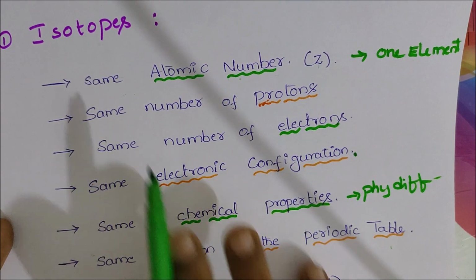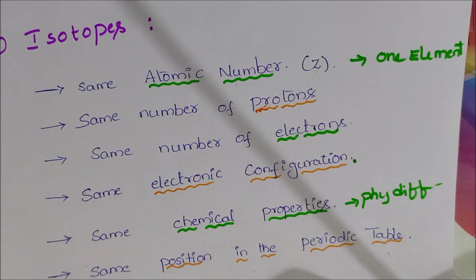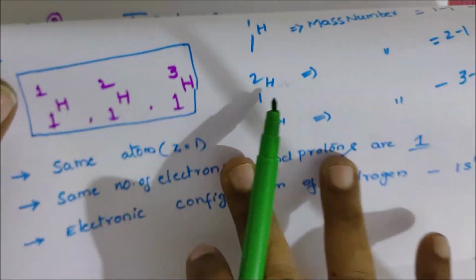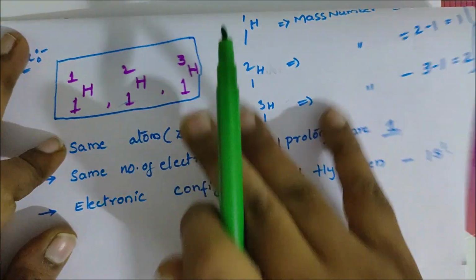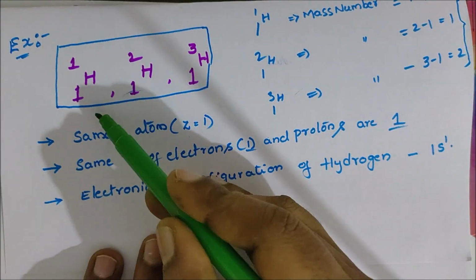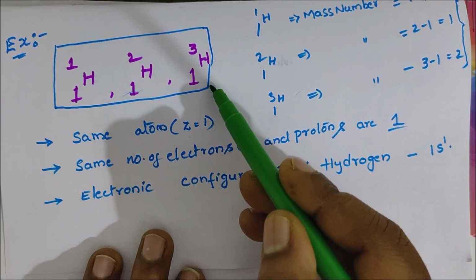That is called isotopes. For example, take the hydrogen isotopes: 1H1, 1H2, 1H3.